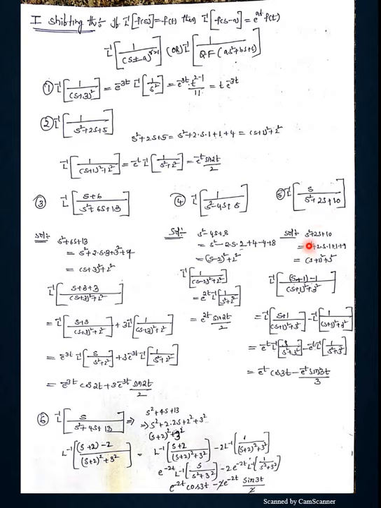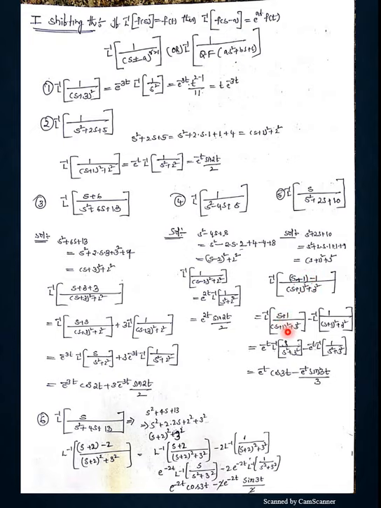What is the denominator? S square plus 2s plus 10. I can write it as s plus 1 whole square plus 3 square. So the denominator is s plus 1 whole square plus 3 square. When the denominator has a group term s plus 1 whole square plus 3 square, the same term you should get in the numerator by adding 1 and subtracting 1. So if s is not there, we don't take this risk. If s is there, whatever group is available in the denominator, that term you should get in the numerator. For that purpose, I can add 1 and subtract 1.